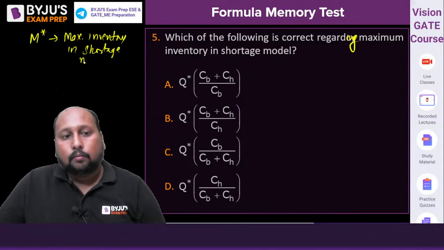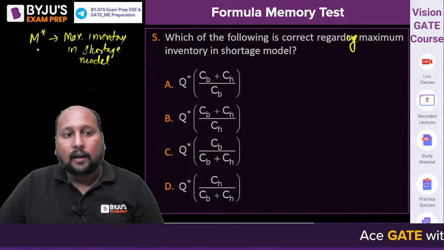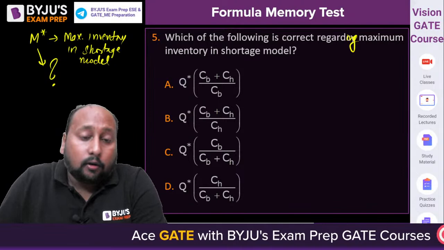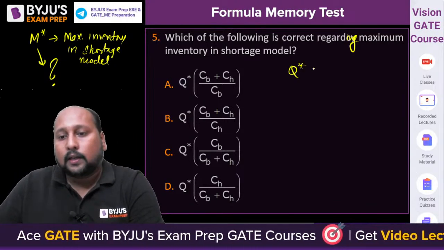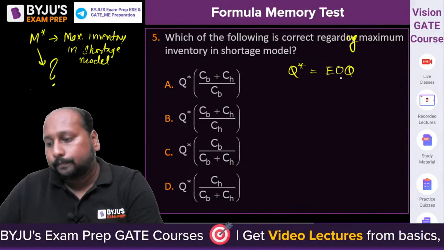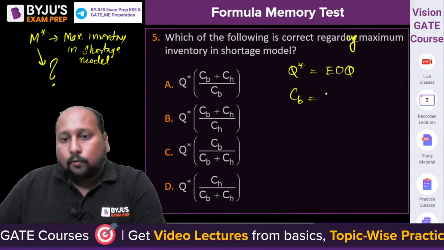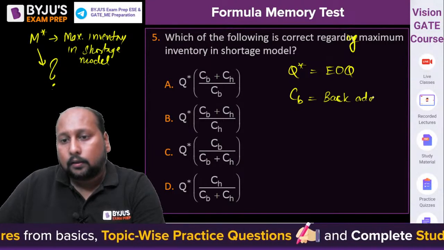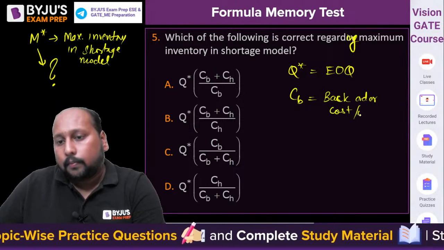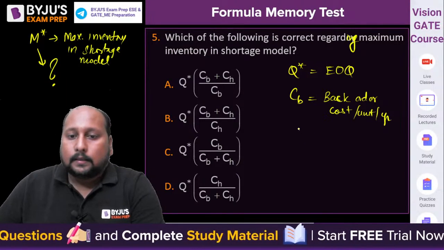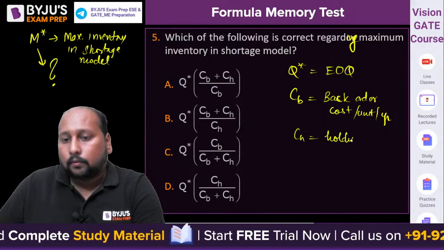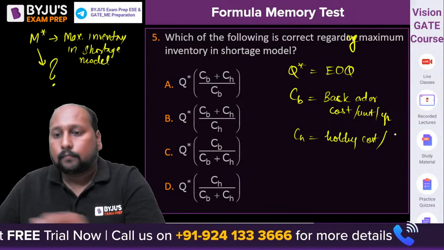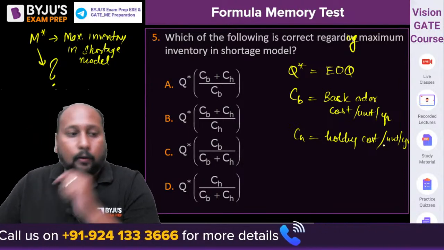Okay, that is what you have to calculate. This value you have to calculate. Where CB is the back order cost, CH is the holding cost, Q star represents the EOQ. Let me write it over here. Q star is equal to economic order quantity. CB is equal to back order or shortage cost per unit per year. CH is equal to holding cost per unit per year, right? Per unit per year. Okay, fine.